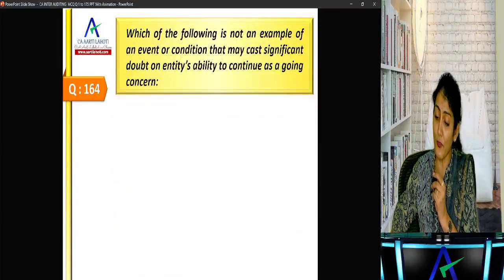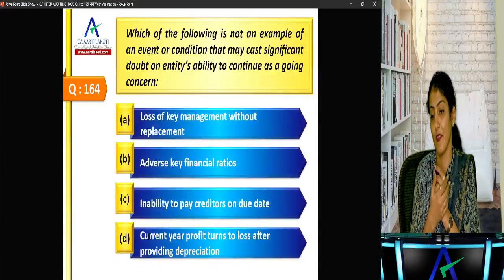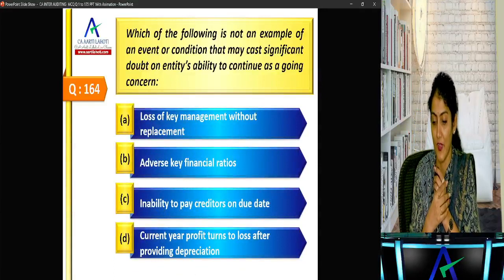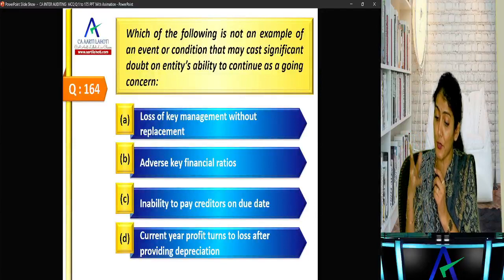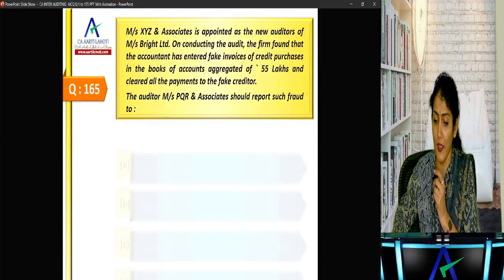Okay, which of the following is not an example of an event or condition that may cast a significant doubt on the company's ability to continue as a going concern? Loss of key management without replacement, adverse key financial ratio, unable to pay the creditors, or the current year profit turns to loss after providing depreciation, right? So current year profit turned to loss after providing depreciation.